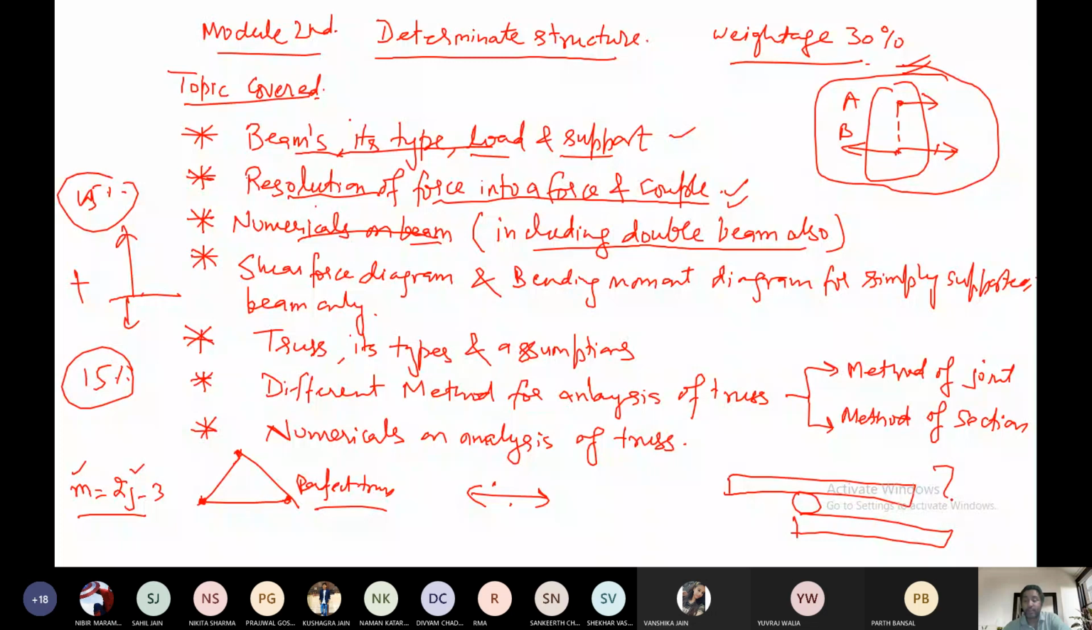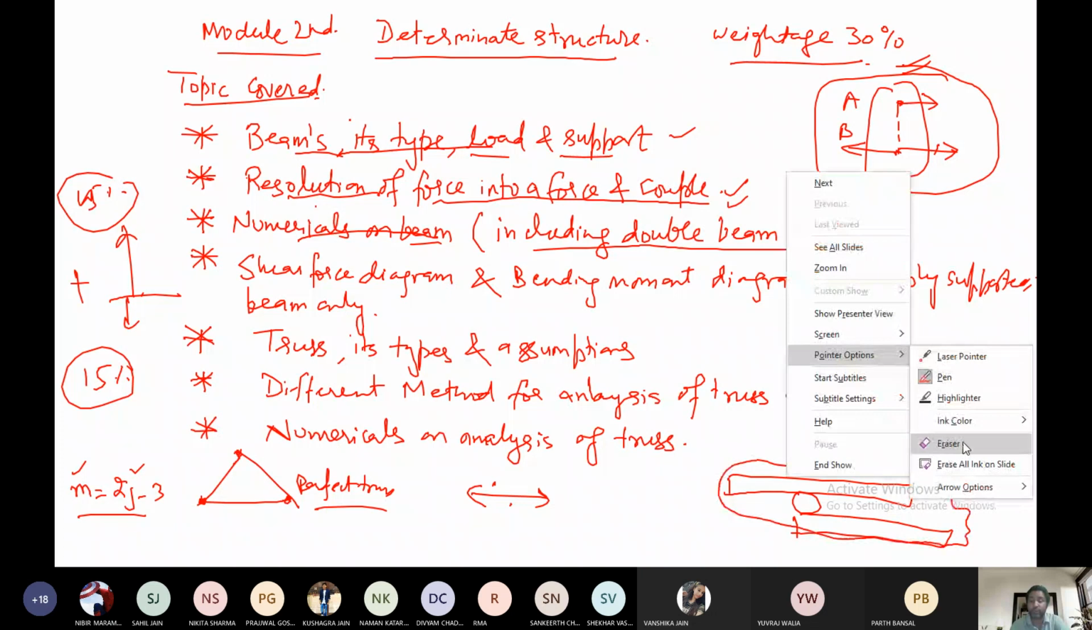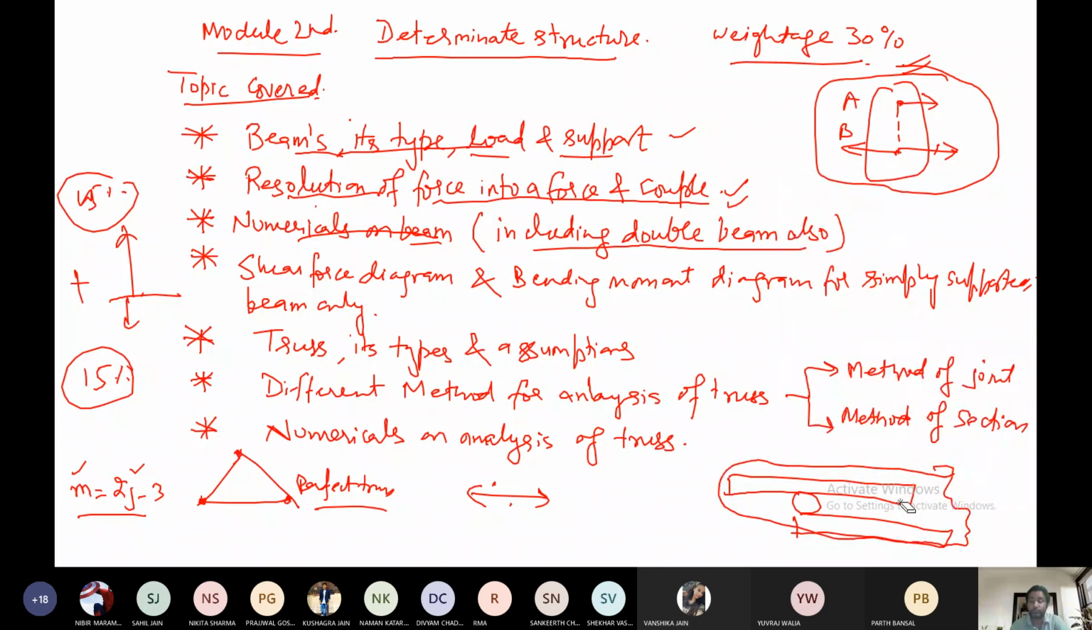I will be discussing 7 to 8 problems on the beam, and I expect that you should try to understand them, and also the ones which I have given you in the assignment.